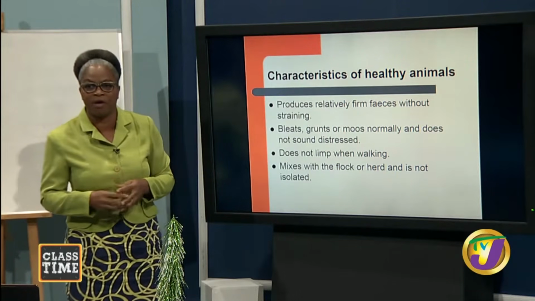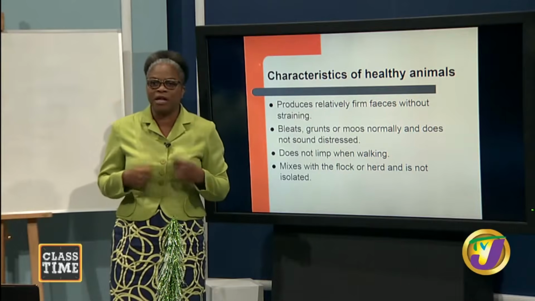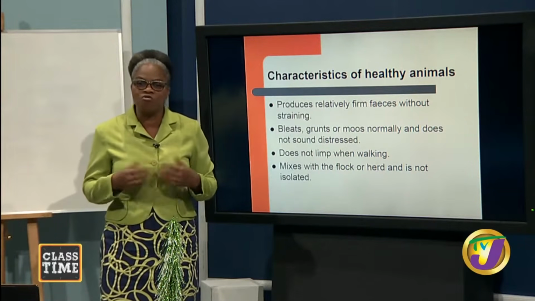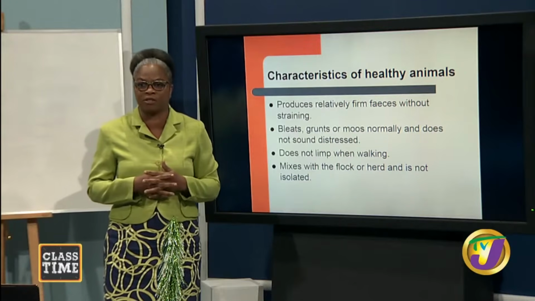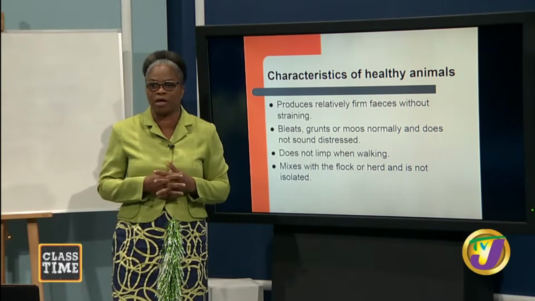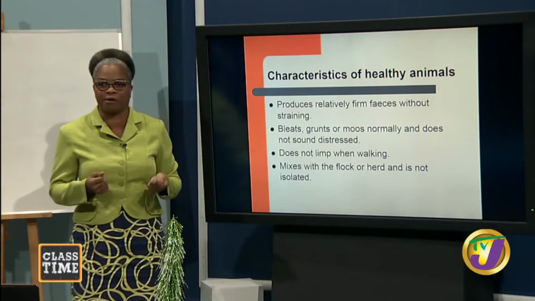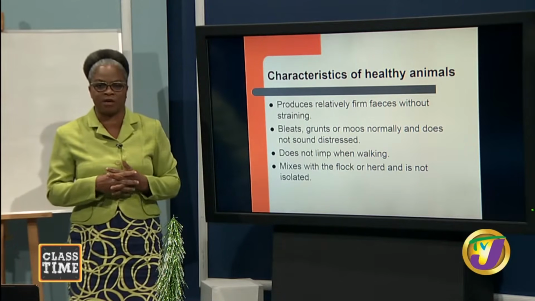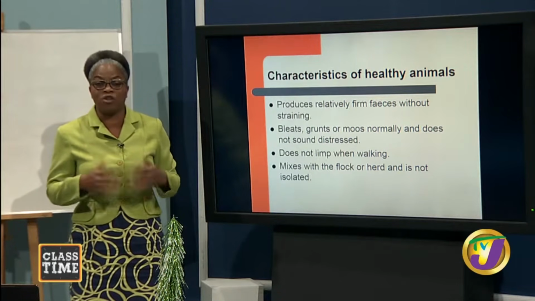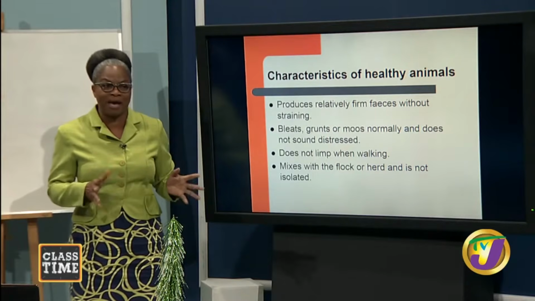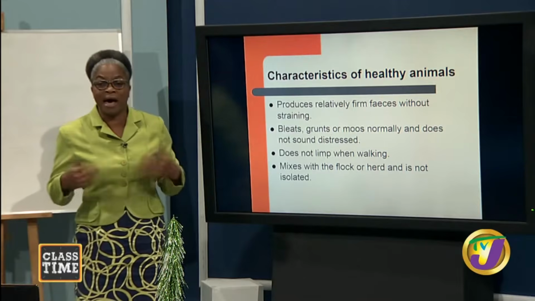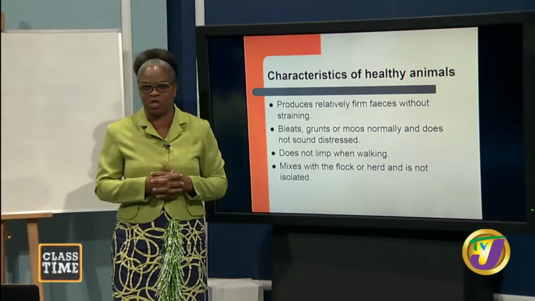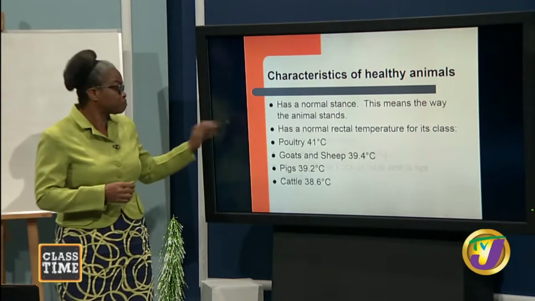If the animal is healthy, students, the animal is going to bleat, grunt, or move normally and does not sound distressed, does not limp when walking, and mixes with the flock or herd and is not isolated. So if you enter your house and you're seeing that the animal is all by himself or herself, you know that something is wrong with that animal. Animals like to lime and to mix with each other. Good?